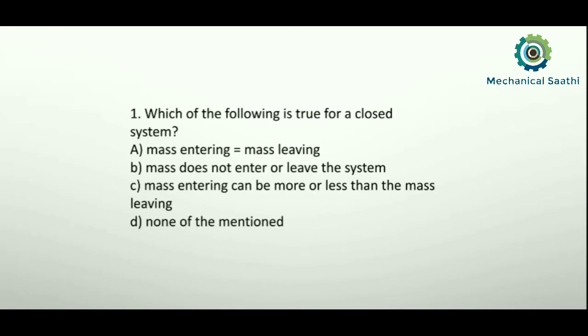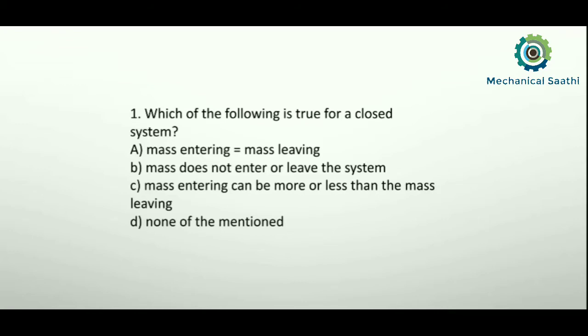For the first question: which of the following is true for a closed system? We know that there are basically three types of systems available: open, closed, and isolated.